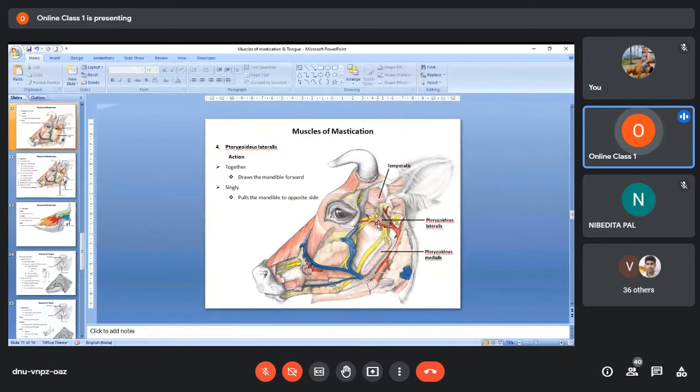And the origin of the muscle will be here somewhere. So when this muscle contracts, this will be the direction of contraction, the arrowhead. As a result, what will happen? The mandible will be drawn forward, because when the muscle contracts, this area of the mandible will be pulled forward.